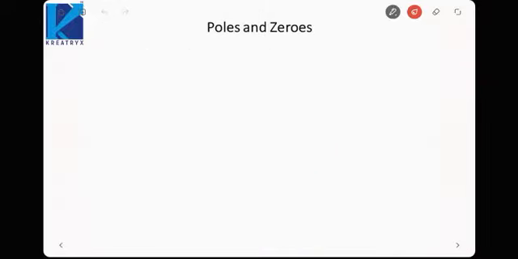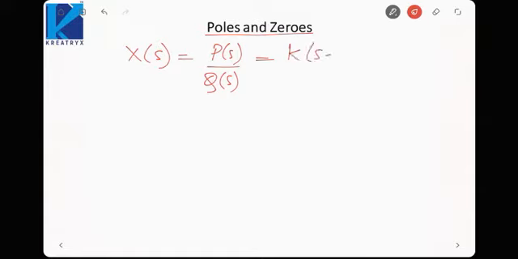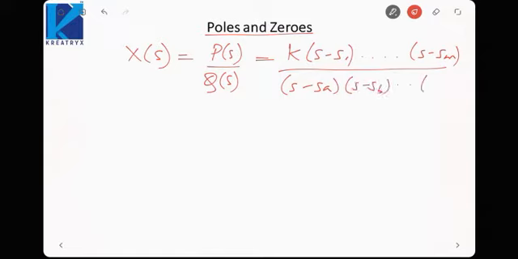Next term we come to is poles and zeros. When we talk about Laplace transform, let us say X(s), suppose it is rational, P(s) upon Q(s). I am saying it is a rational function, so P(s) and Q(s) are polynomials. If we factorize those polynomials, it will be (s minus s_m) upon (s minus s_a) up to (s minus s_n).